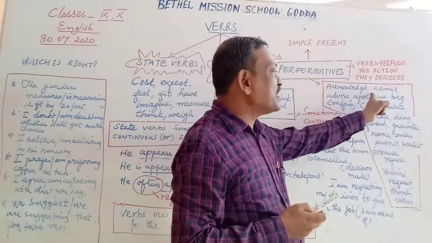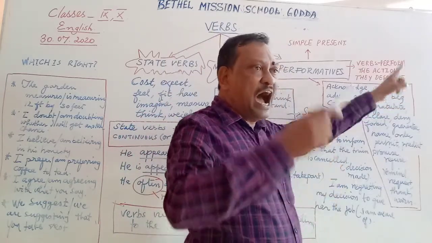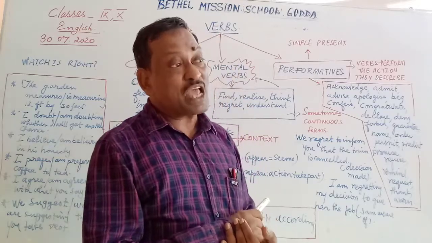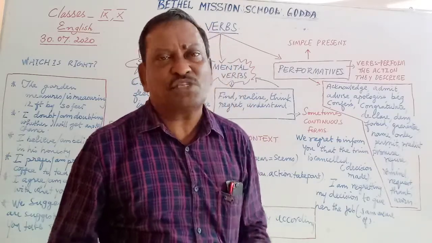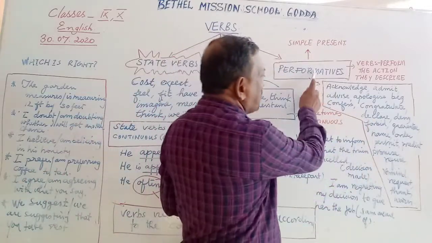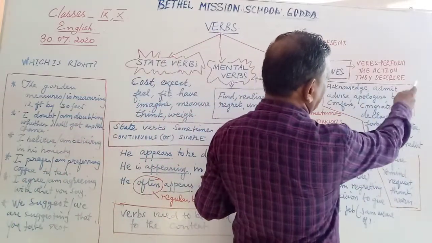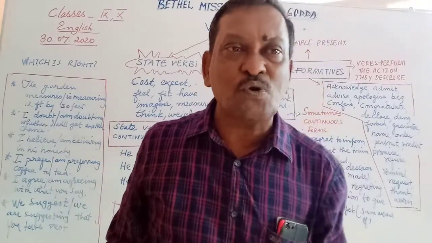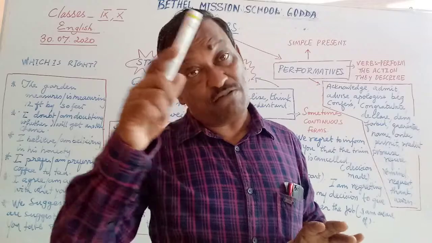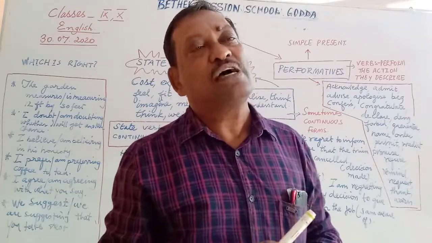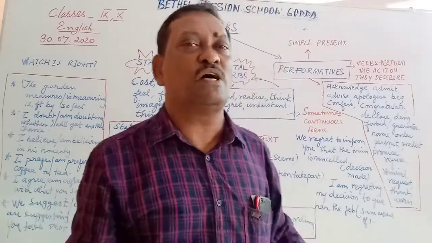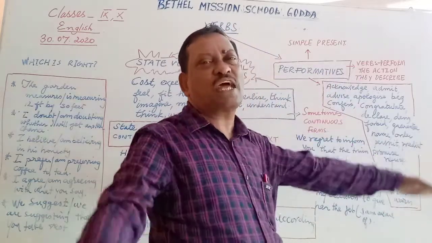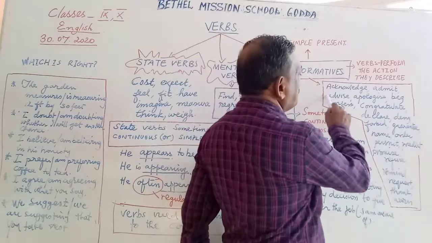I acknowledge your help. Admit. I admit that I have made a mistake. Correct English. But when you say, I am admitting that I have made a mistake, it is wrong English. So performatives: acknowledge, admit, advise. I advise you to come to school in time. Correct English. But I am advising you to come to school in time is not acceptable. Because these verbs are generally 99.99% used in the simple present form.